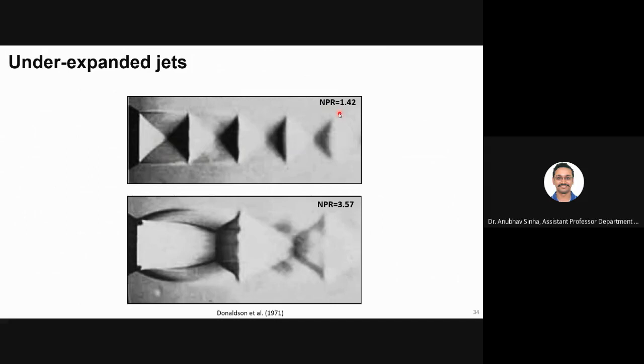And if you have a higher NPR where the pressure is much higher than atmosphere, let us say 3.5 times, 10 times, then you see something like this, where this bag disc is formed. Again, I will not go into detail about what this is, but we will come back to this example once we are finished with the theoretical background of normal and oblique shocks. That background is required to fully understand what is happening here. I'm just showing you this as an example. Okay, so this is called underexpanded jets.